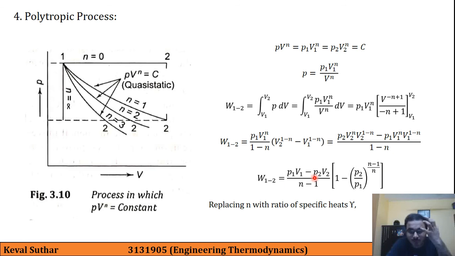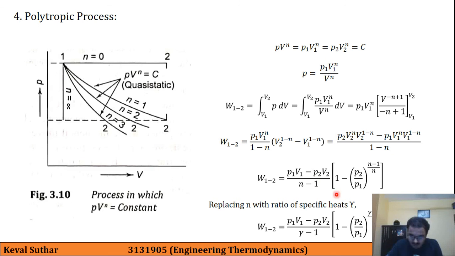And replacing the number n with the ratio of specific heats gamma, we will be obtaining this formula. We will be discussing this gamma in detail in our next lecture, which is the first law of thermodynamics. Otherwise, the formula is as it is with replacement of n with gamma. So this is about the polytropic process.